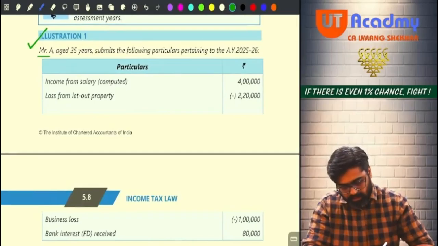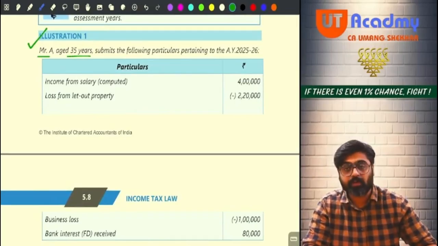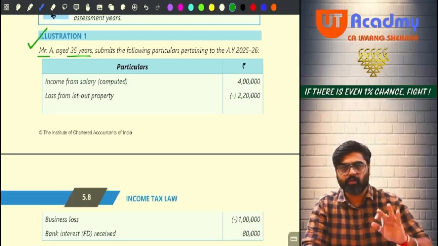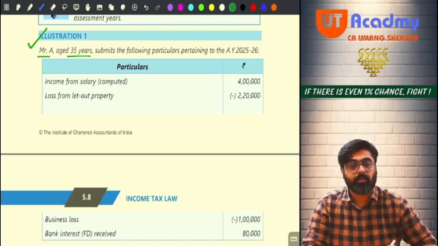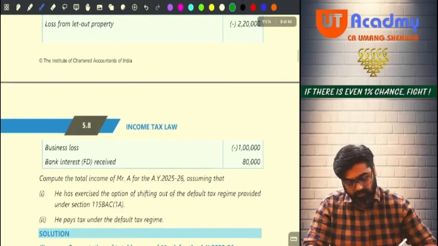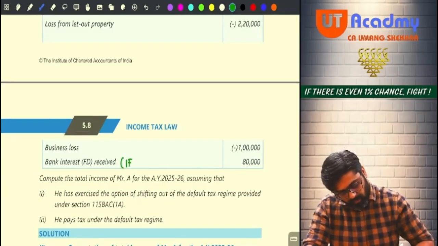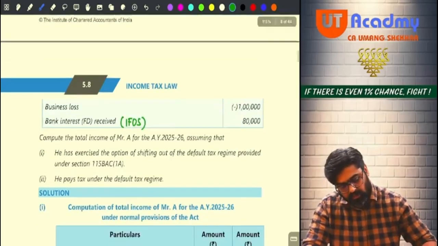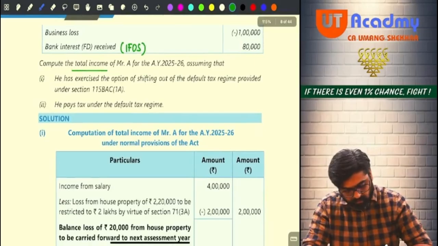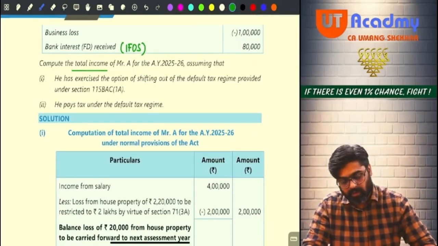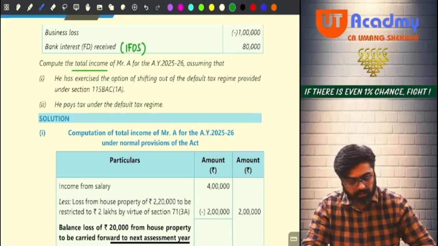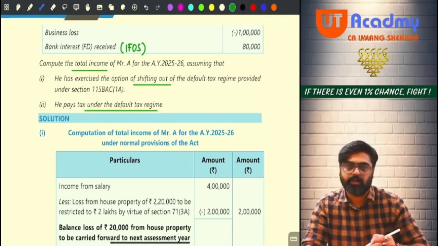Mr. A, aged 35 years, submits the following particulars pertaining to the assessment year 25-26. His income from salary is computed. You don't have to do anything, they have computed. Loss from let-out property. Next one is business loss 1 lakh rupees and bank interest FD received 80,000. So this is his income from other sources. Compute the total income of Mr. A for the assessment year 25-26, assuming that he has exercised the option of shifting out and he is under the default tax regime, meaning that he is following 115BAC, he is not following 115BAC.